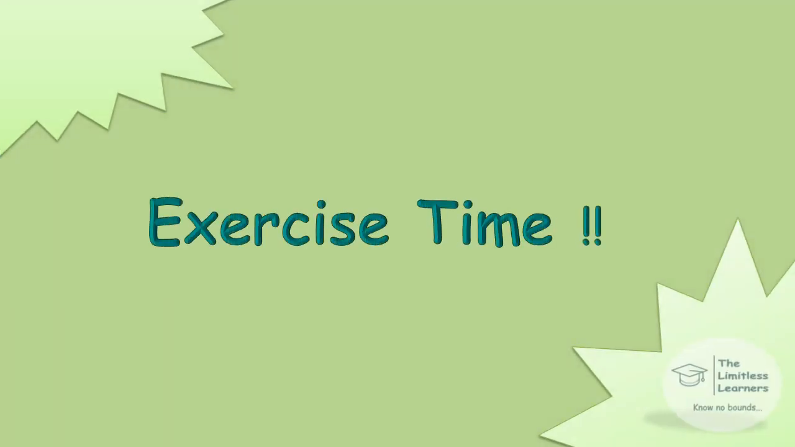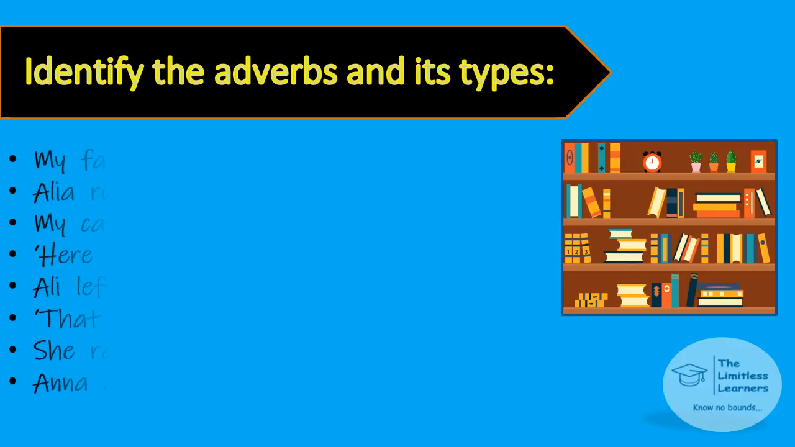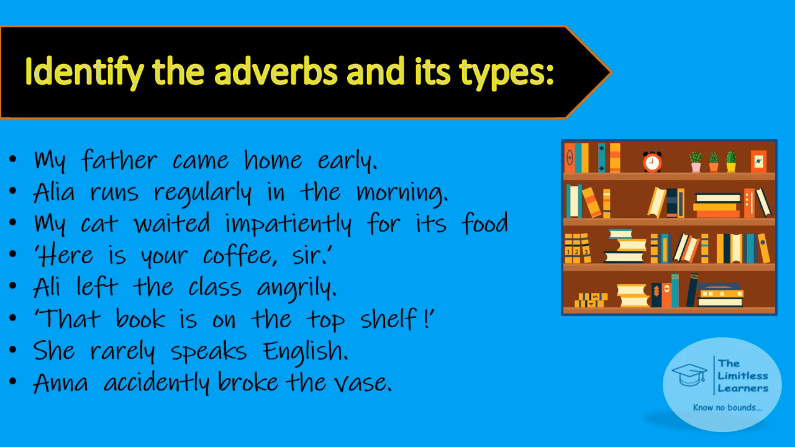It's exercise time now. Now let us see how much did you understand and how many answers will you get right. Identify the adverbs and its types. Look at the sentences on the screen. You need to identify where the adverbs are used and then think out of the 4 types of adverbs that we discussed earlier, which type of adverb that specific word is. Let's read the sentences together.